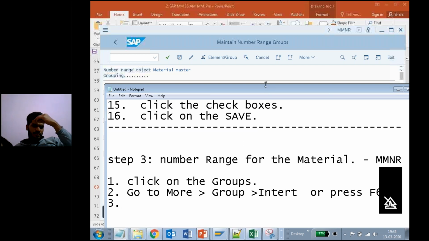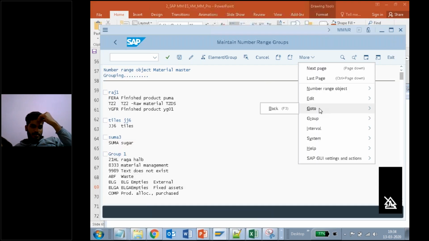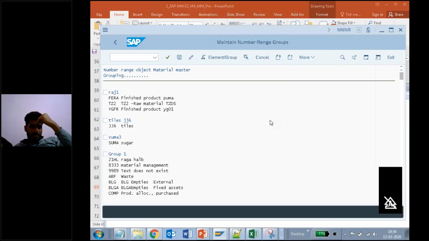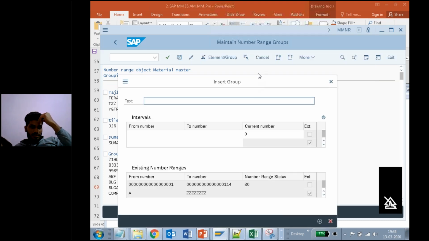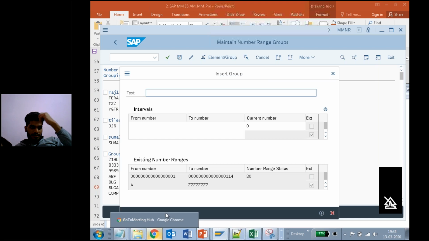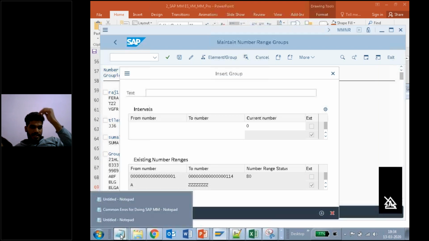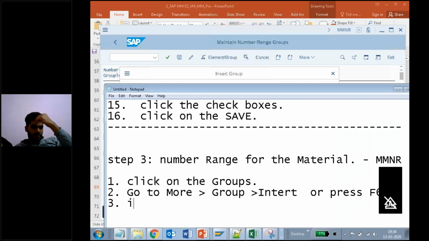Now insert. Here you need to provide your range. Insert group, your group name. So what is my group name? I will write it as TIC1.